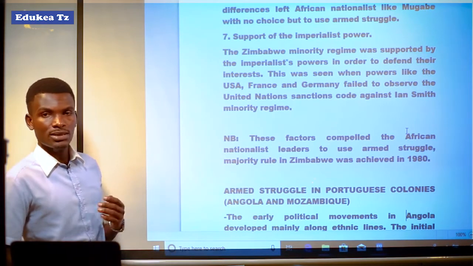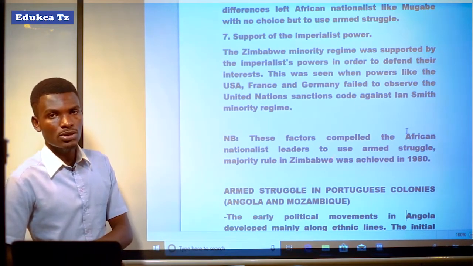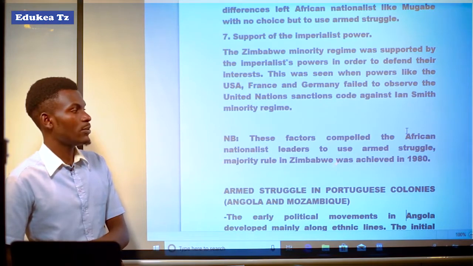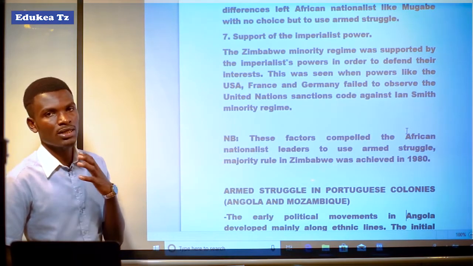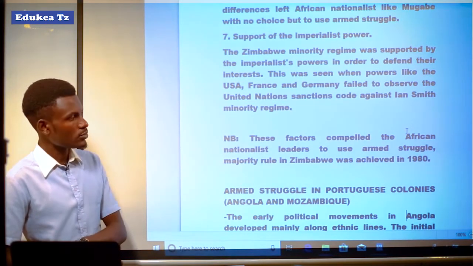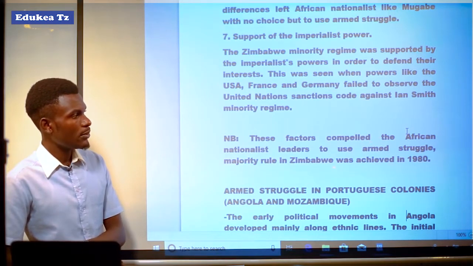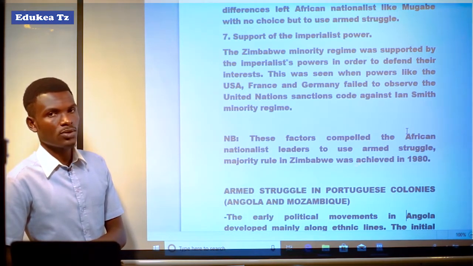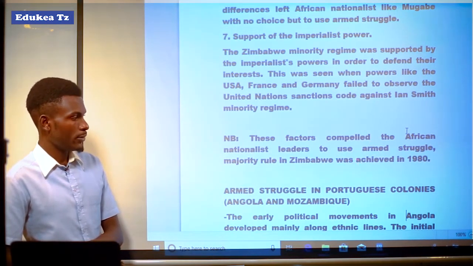And in 1980, the majority rule or independence of Zimbabwe was achieved. And Robert Mugabe became the first president of Zimbabwe.